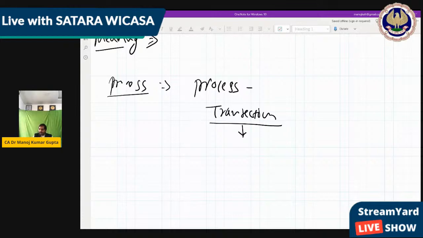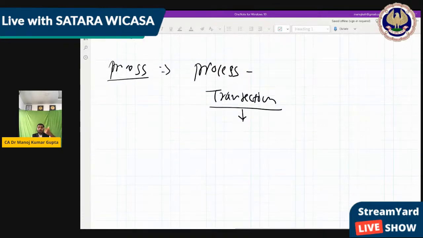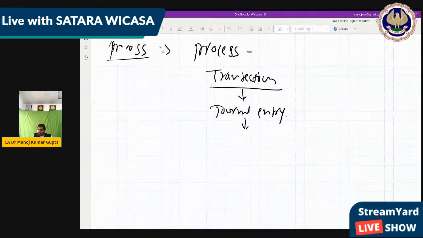The first accounting part, you all know, because here there is no live student in front of me. You are all virtual students, not live. If you were live, then I would ask you what is the first process for a transaction. Everyone would say, sir, journal entry. Yes or no? So that is the first accounting process. Means when your transaction takes place, your first step is to pass the journal entry. Now, second, you make the ledger.